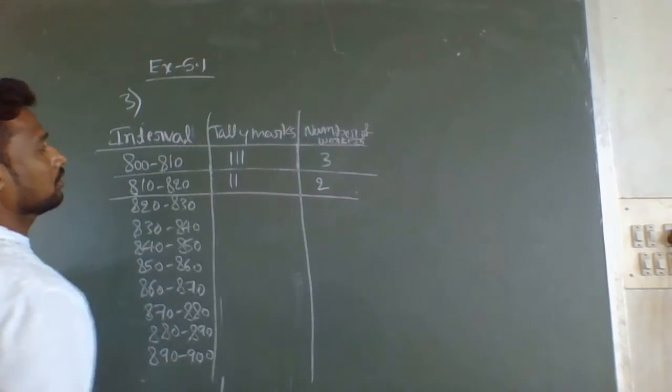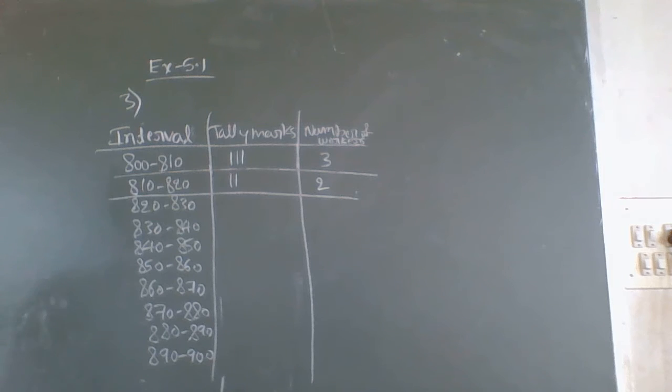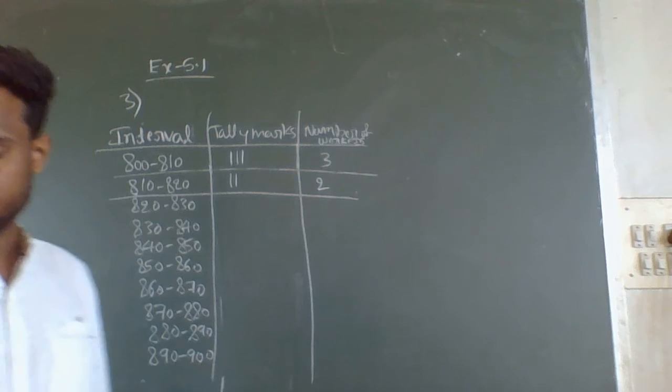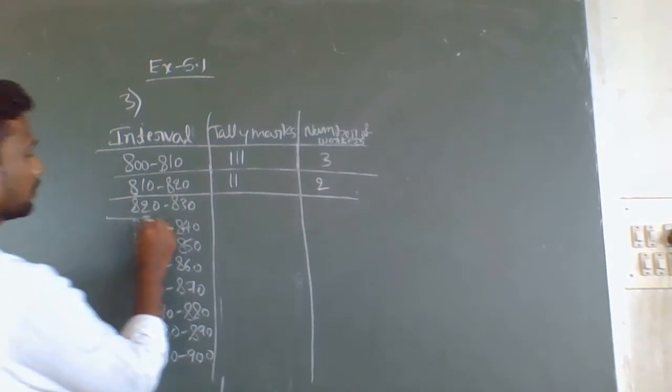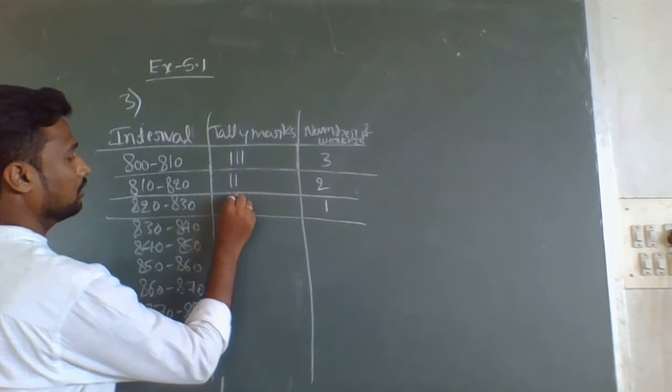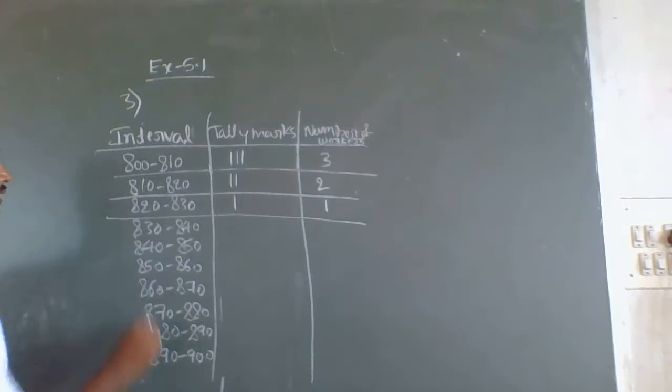So tally marks. Now 820 to 830. Search in the list given in the textbook on page number 76. Between 820 to 830, it is 1, so in the tally mark also it is 1.